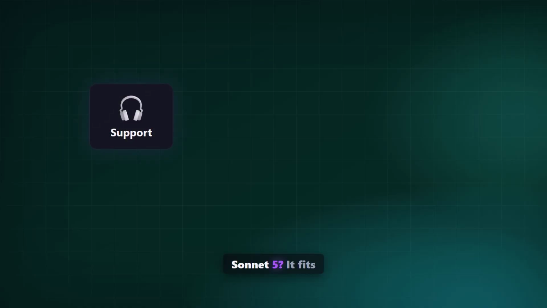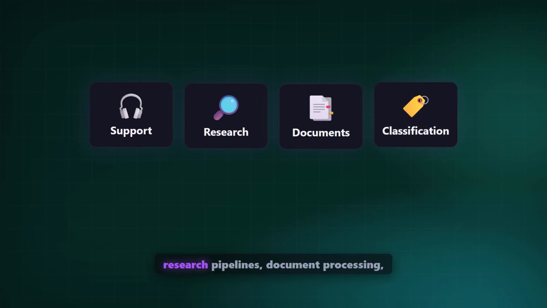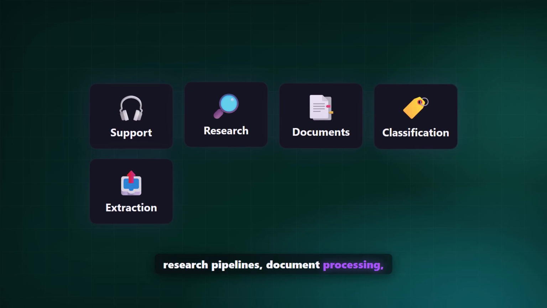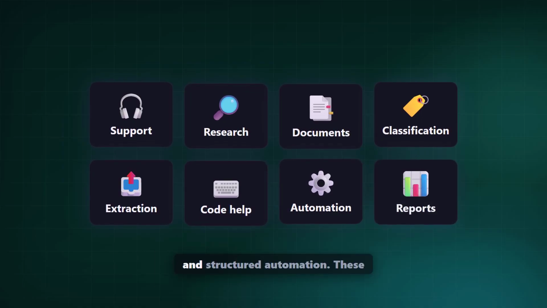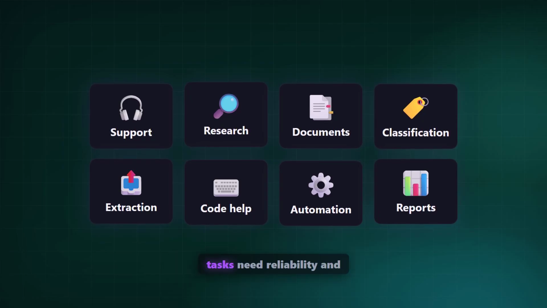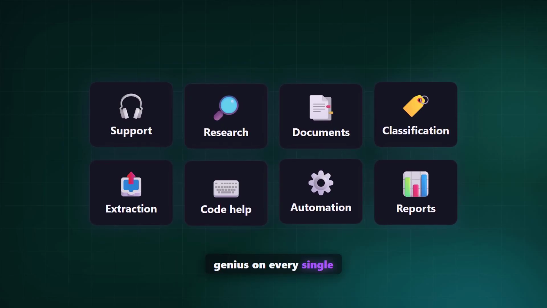So why start with Sonnet 5? It fits high volume work, customer support, research pipelines, document processing, classification, extraction, code assistance, and structured automation. These tasks need reliability and scale more than maximum genius on every single call.